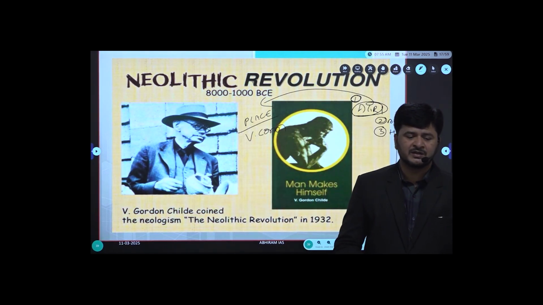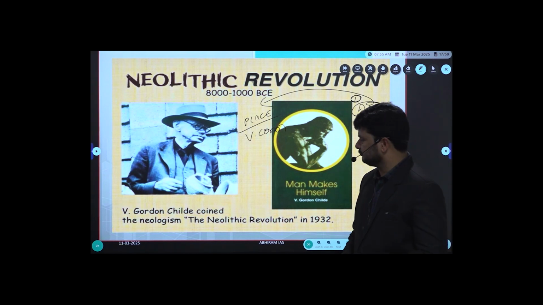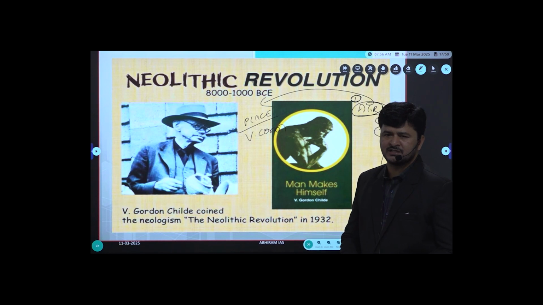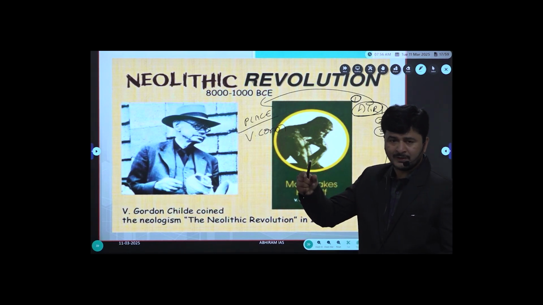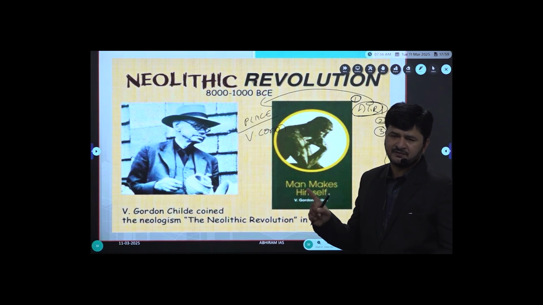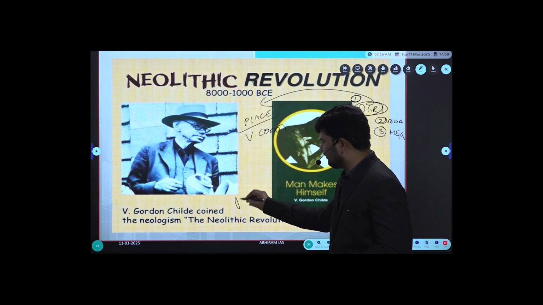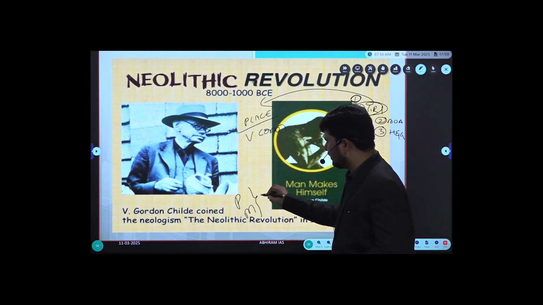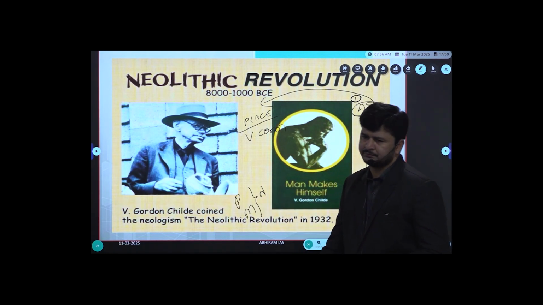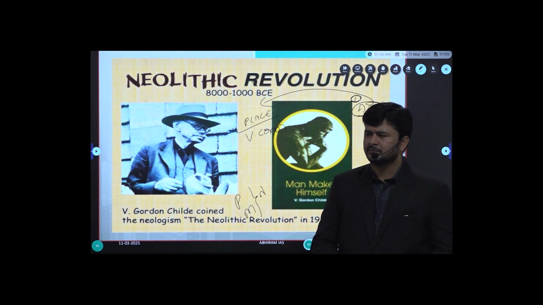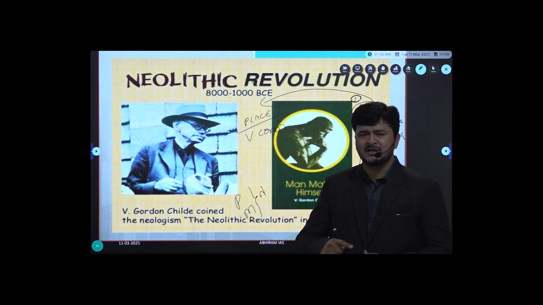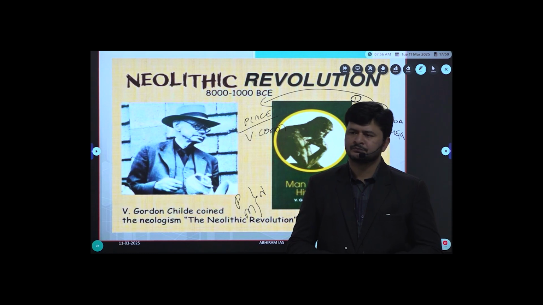Emergence of village communities. Thanks to agriculture, which forced people to settle at one place. That's the significance of agriculture. Then you can pose me the question: how about earlier people, that is Paleo followed by Meso? You call them nomads. Nomads. They kept on roaming here and there.